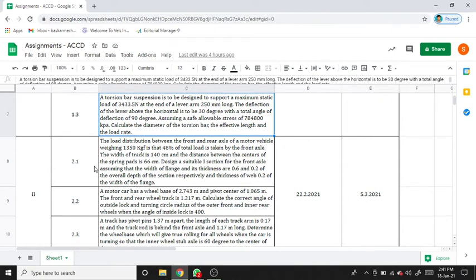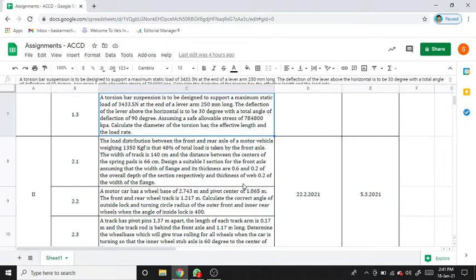Next, question number 2.1, that means second assignment, question number 1. The load distribution between the front and rear axle of a motor vehicle weighing 1350 kgf is such that 48% of total load is taken by the front axle.